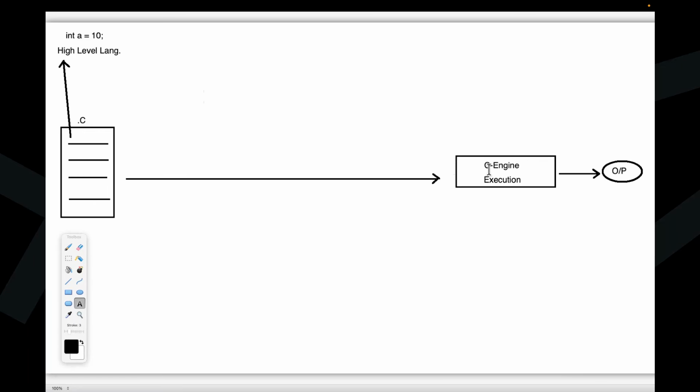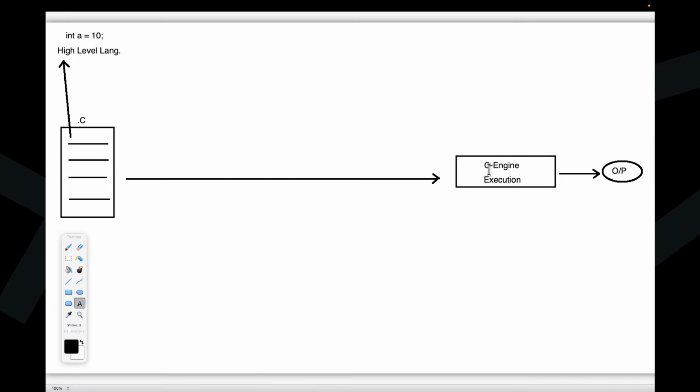Next, who is executing that C program, sir? Now tell me, I'm asking this question to all of you. Who is executing the C program? Come on, guys. Type the message in the questions box. We have a questions box, right? There we have to write it. Who is executing the C program? C engine. C engine is executing the C program. Right, sir, that's okay, fine.